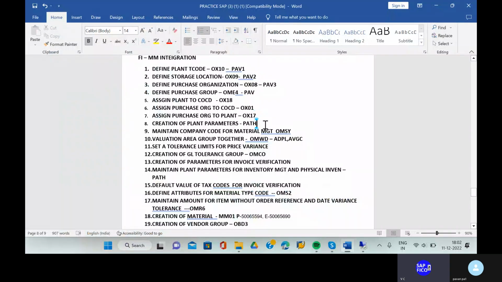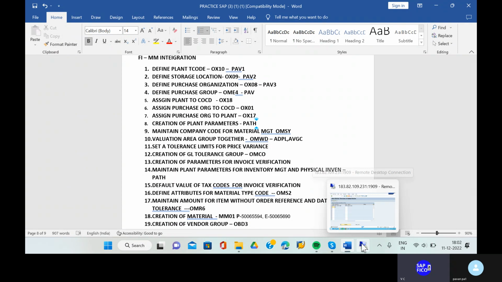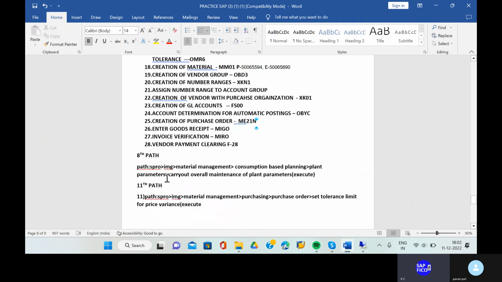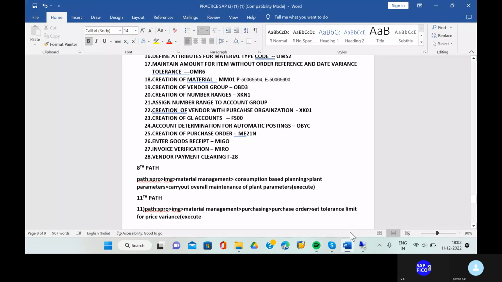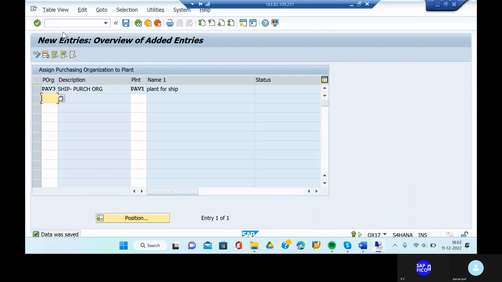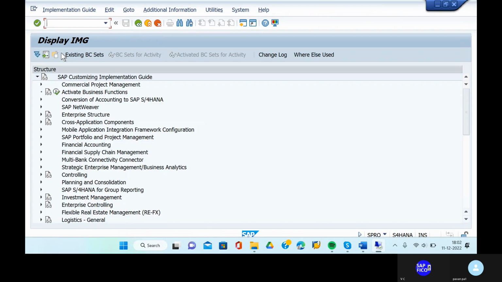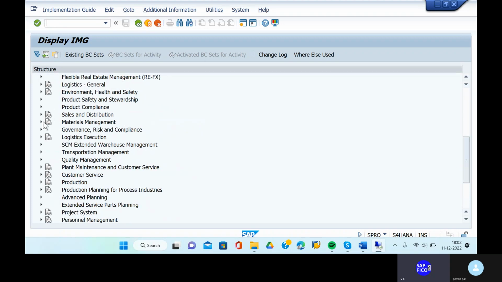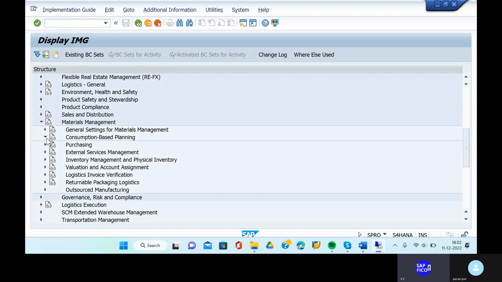Then next, what is the creation of plant parameters? So we don't have any transaction code. We do have only a navigation path. Okay, Rita, can you go to the material management, Pawan? Come down. Go to the material management. And then next one is